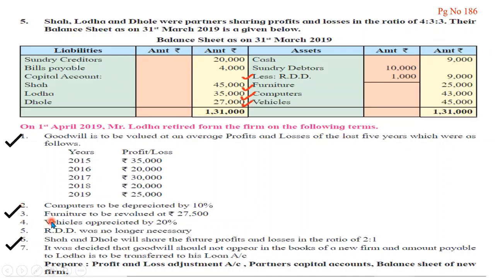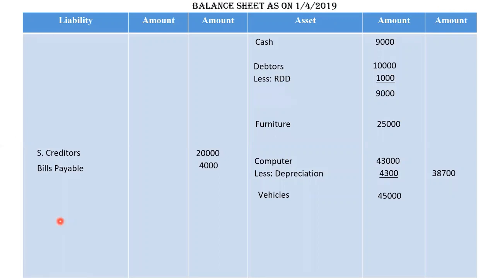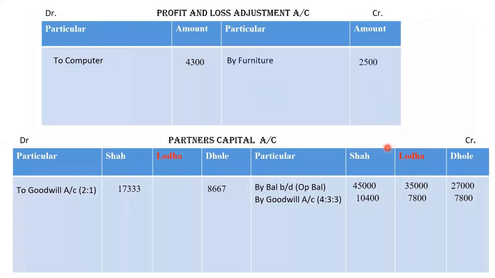Moving to the third one, furniture to be revalued at 27,500. So furniture 27,500 is the new value and old value is 25,000. So difference amount is 2,500. Therefore, net amount will be 27,500. Now, as it is an appreciation, where it will be recorded? Yes, it will be recorded in credit side of P&L adjustment by furniture.